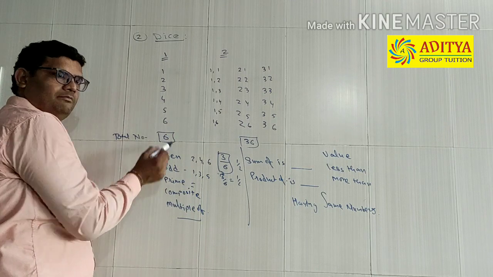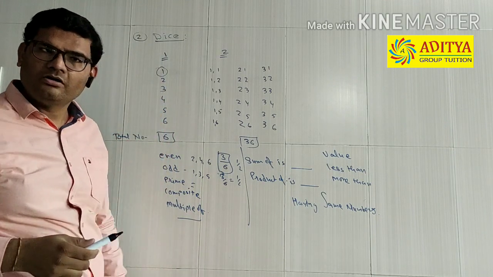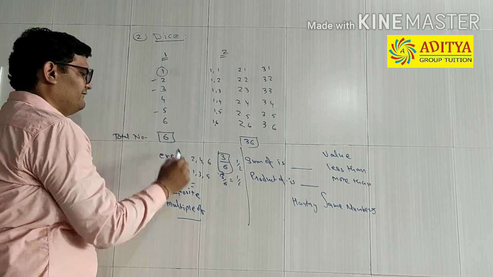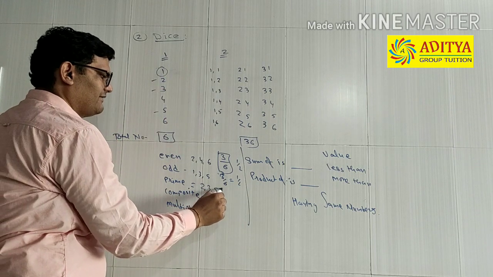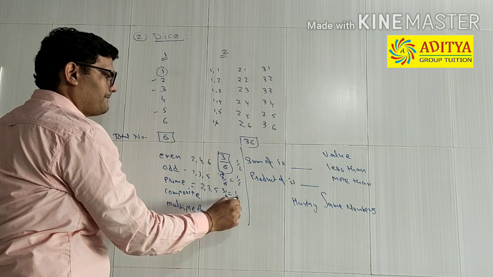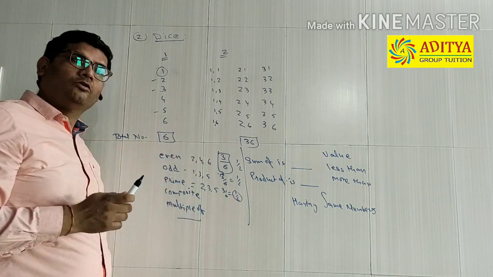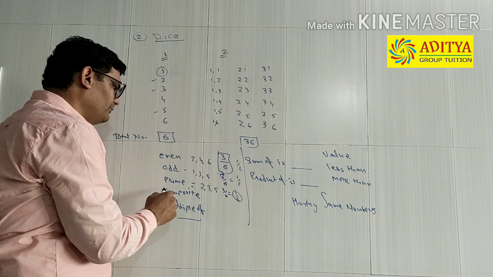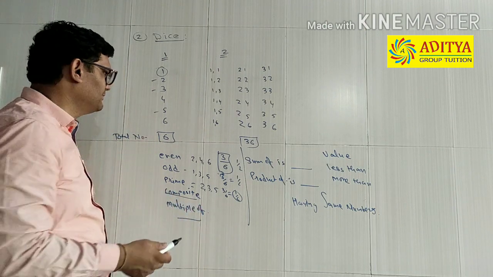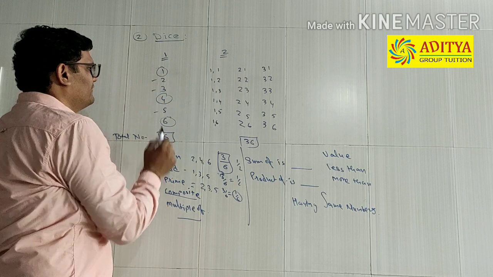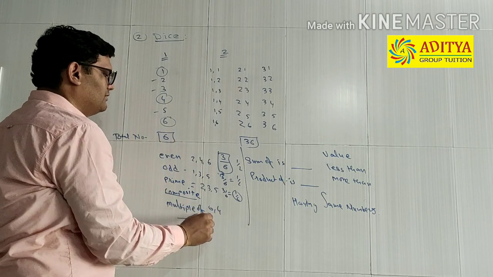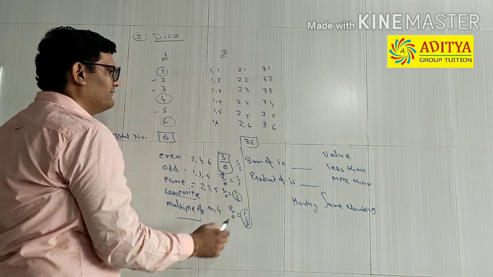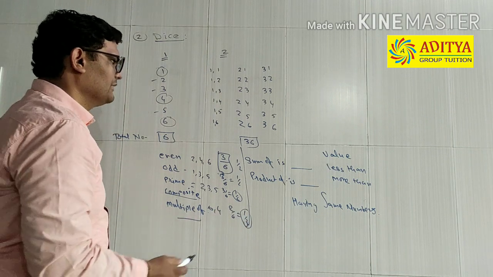Prime number. Which are the prime numbers? 1 is neither prime nor composite. So the prime numbers are 2, 3 and 5. The numbers which have only 2 factors, itself and 1, are called prime numbers. And composite numbers, other than prime, are composite numbers. Say 6, 4. 6 and 4 are composite numbers. So there are 2 composite numbers. So the probability of that will be 1 upon 3.